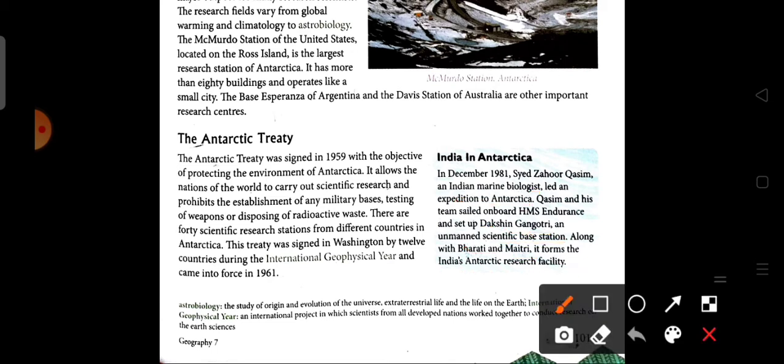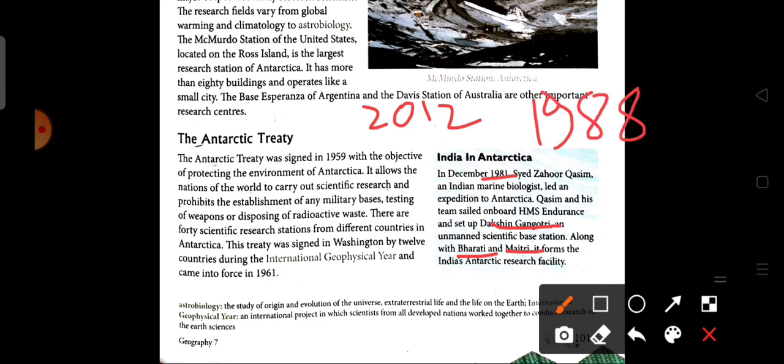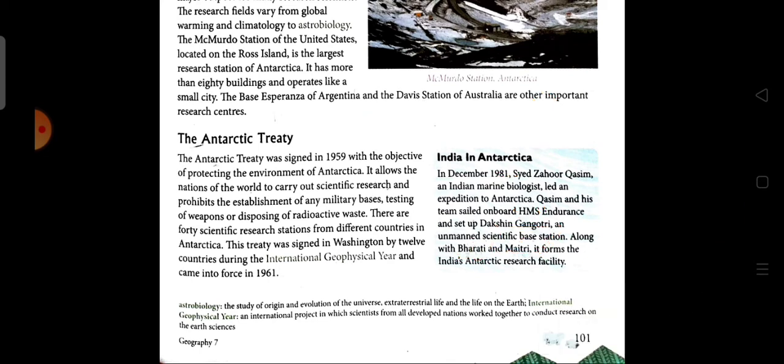In 1981 Dakshin Gangotri was set up, Maitri was set up in 1988, and Bharati in 2012. So first is Dakshin Gangotri, second Maitri, and the next one is Bharati.